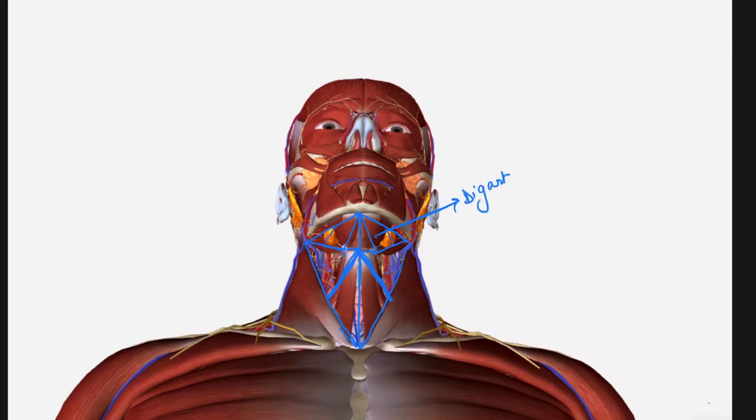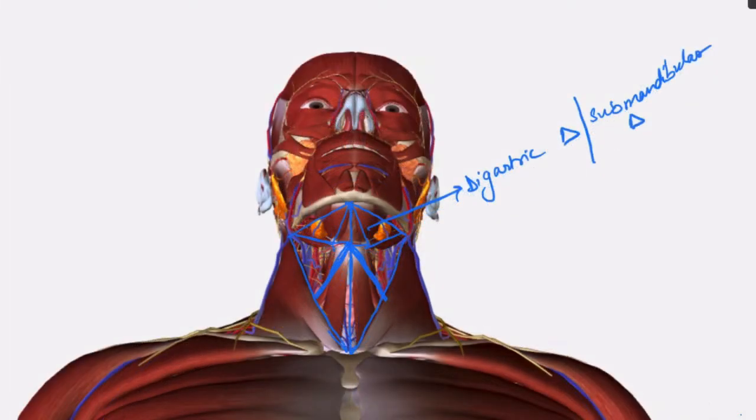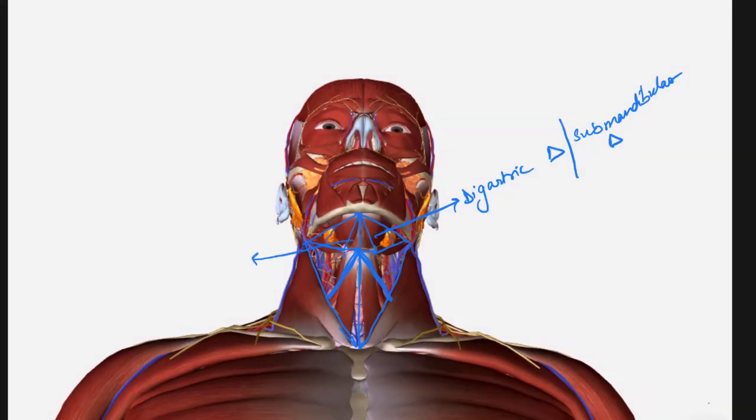Now the triangles formed are, this is the digastric or the submandibular triangle. It contains the submandibular gland. Anteriorly, it is bounded by the anterior belly of digastric, posteriorly by the posterior belly of digastric, its base is formed by the base of the mandible, and the apex is formed by the intermediate tendon of the digastric, which is attached to the hyoid bone.